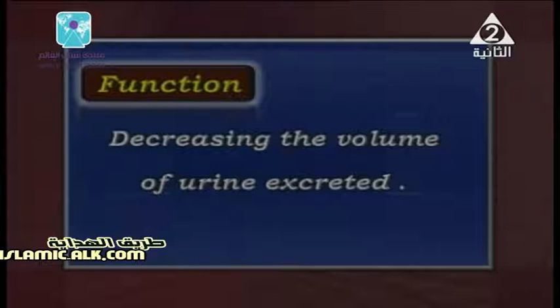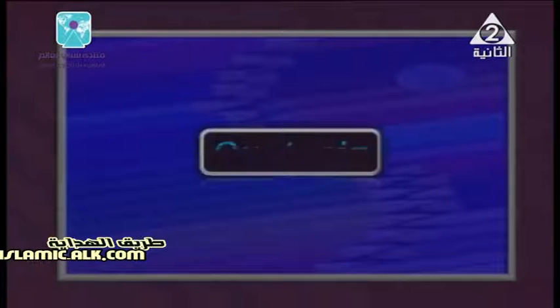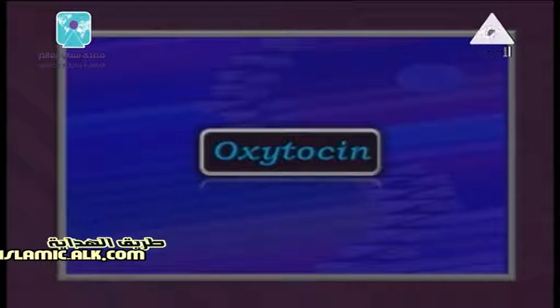The last point here is that it increases the blood pressure. Increases what? The blood pressure. What about the other hormone, which is called oxytocin? So the neurohypophysis, or posterior lobe, secretes two hormones, ADH, antidiuretic hormone, and oxytocin.